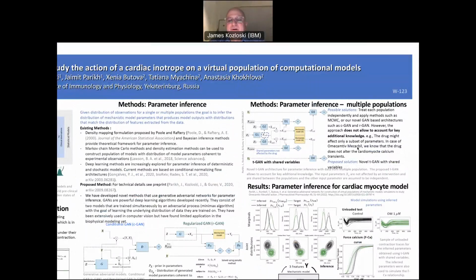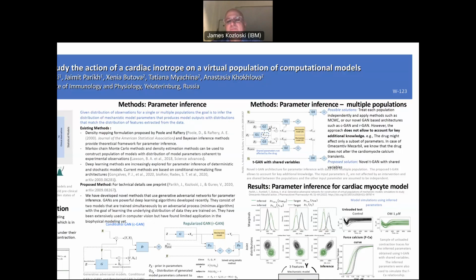A further elaboration of the GAN, known as transfer GAN, was used in this study. What we did was break the GAN into 4 discriminators and 3 generators in order to take into account the fact that the model must capture the results from experiments on different myocytes under the omecamtiv mecarbil condition as well as the undrugged condition. The parameters of the model, furthermore, were known to be affected by the drug only in some cases. And in those druggable parameters, a generator could produce both the drugged state of the model, XD, as well as parameters matching the control state of the model for those druggable parameters.